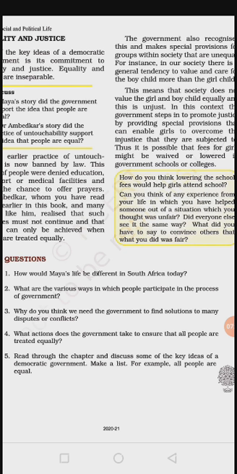Then fifth one, read through the chapter and discuss some of the key ideas of a democratic government. तुम्हाला key ideas सांगायचे. Make a list. For example, all people are equal. See, this is one of the key ideas. All people are equal. Then, people can elect their leaders through voting. This is another major key element, key idea.